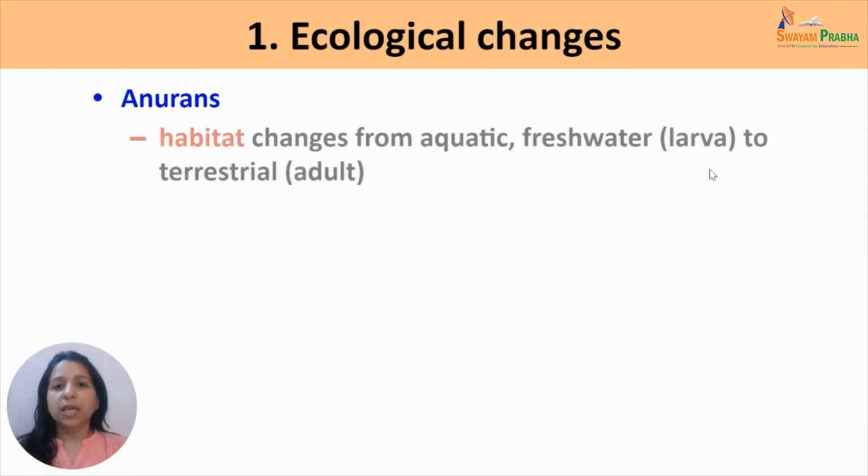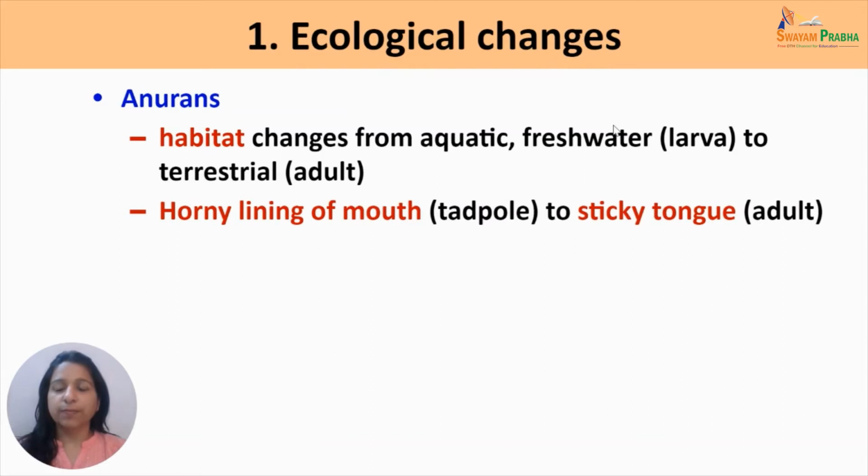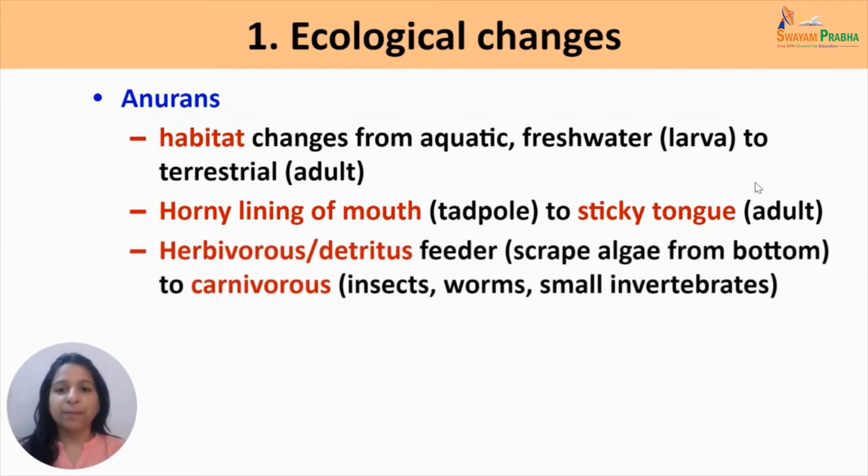Among anurans, the ecological changes involve, number one, change in habitat. The larva is aquatic or freshwater in nature, while the adult is terrestrial in nature. The tadpole feeds on the algae which it scrapes from the bottom of the pond. Hence, it has a horny lining inside the mouth, which is replaced with a sticky tongue in adults, which is used as a protrusible organ to catch its prey, which are mainly insects.